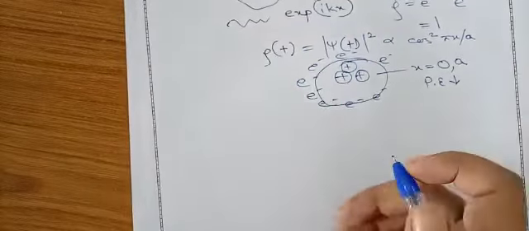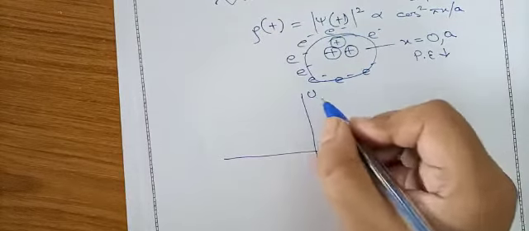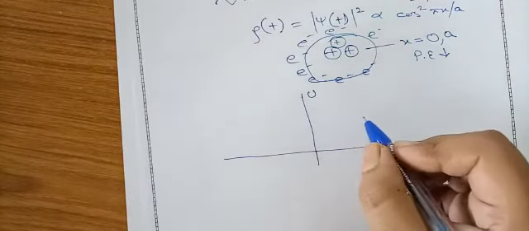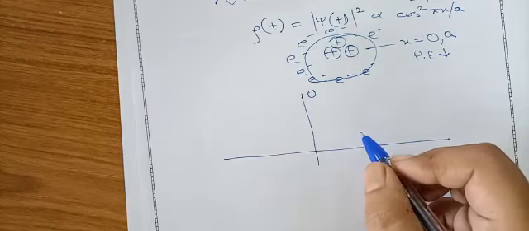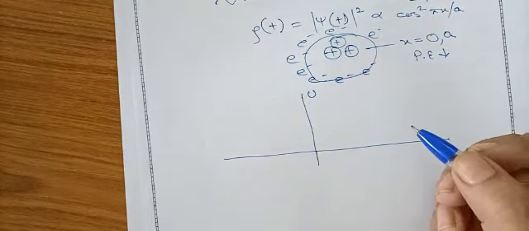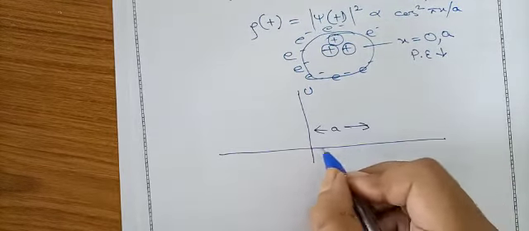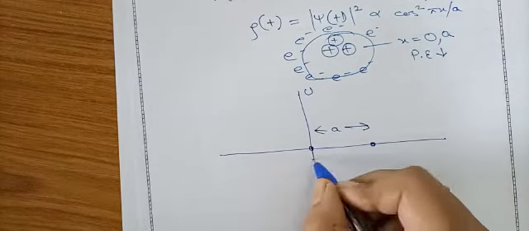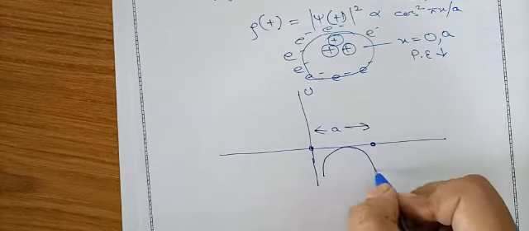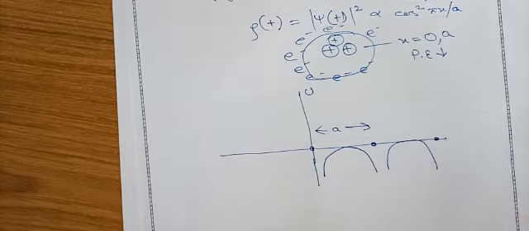If we consider the variation of potential energy, on the y-axis we take the potential energy of conduction electrons in the field of positive ion cores. We can draw it like this, considering the distance between two points in this way. This is the variation of potential energy in the field of positive ion cores.